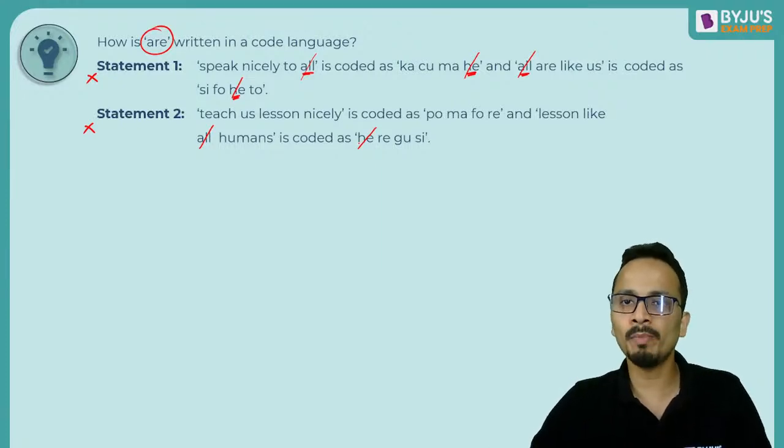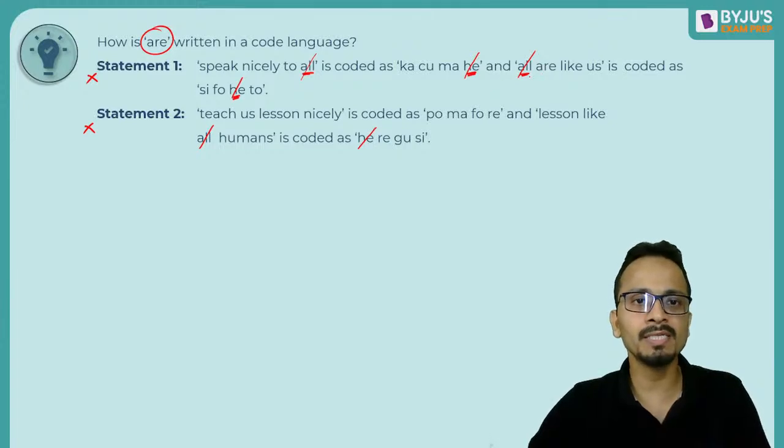Now next कुछ common ढूंढते हैं. Okay. So next common is, are like us. Us is common. So us is common here and here. So us का कोड क्या हो सकता है? It will be SIFFO. FO will be the code for us. So I have cancelled it out.